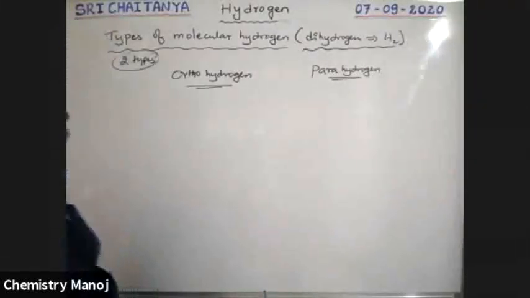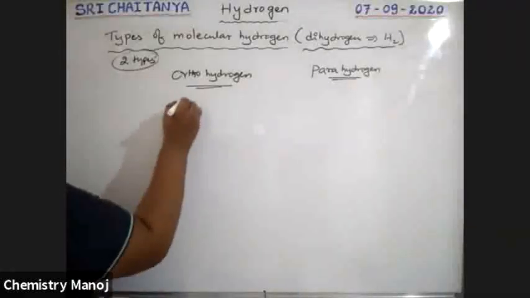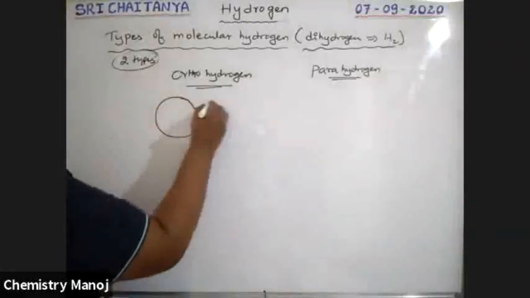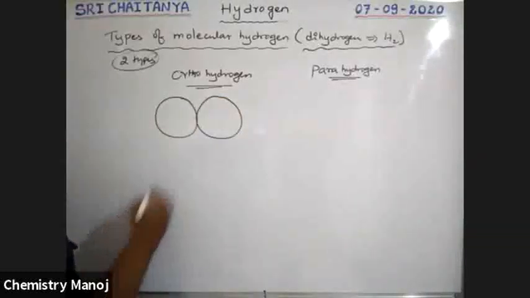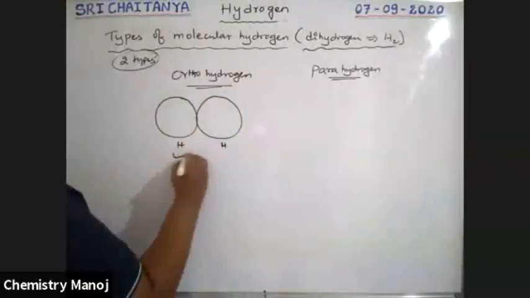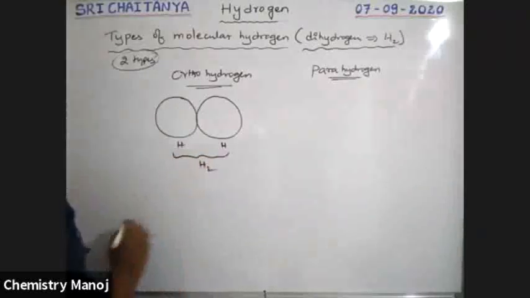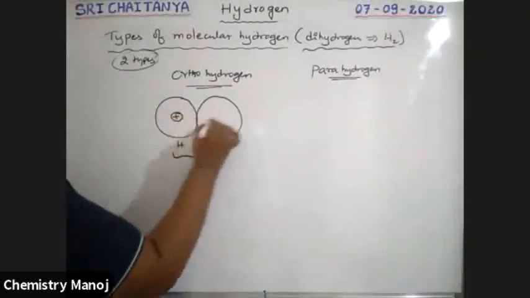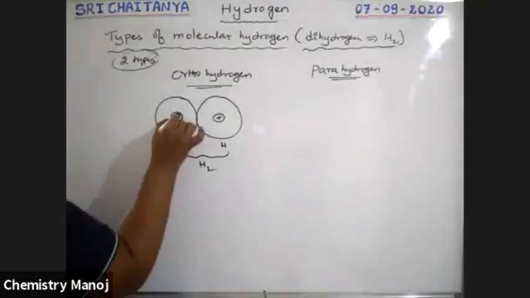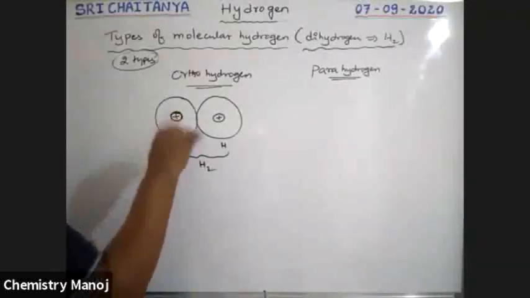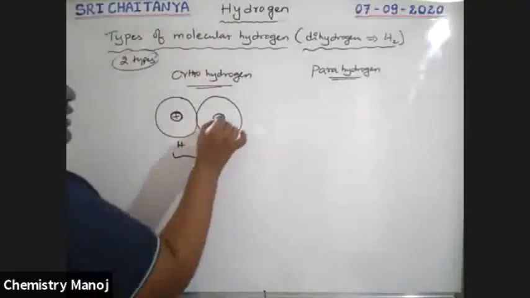See here, H2. It is a combination of two hydrogen atoms. This is one hydrogen atom, this is another hydrogen atom, boys. Hydrogen and hydrogen. The combination is H2. This is the nucleus of this hydrogen, this is the nucleus of this hydrogen. These are the two nuclei of both the hydrogen atoms in the H2 molecule. See boys, these nuclei are not at a fixed position. They revolve around their own axis.